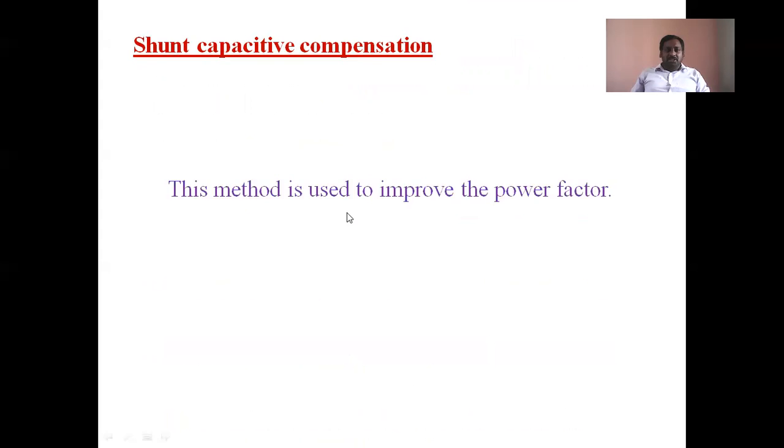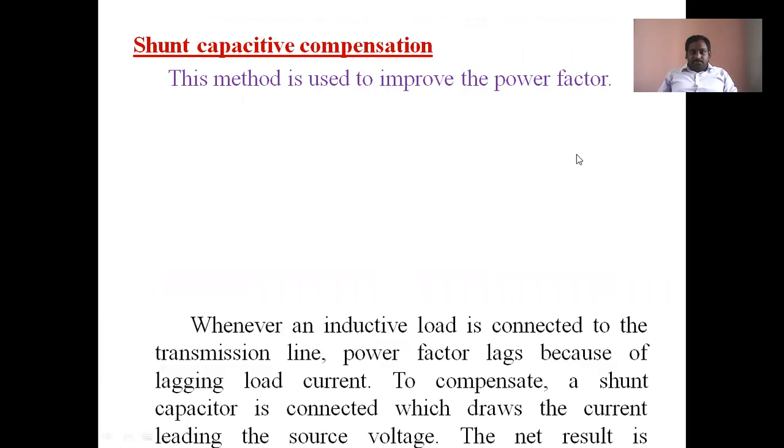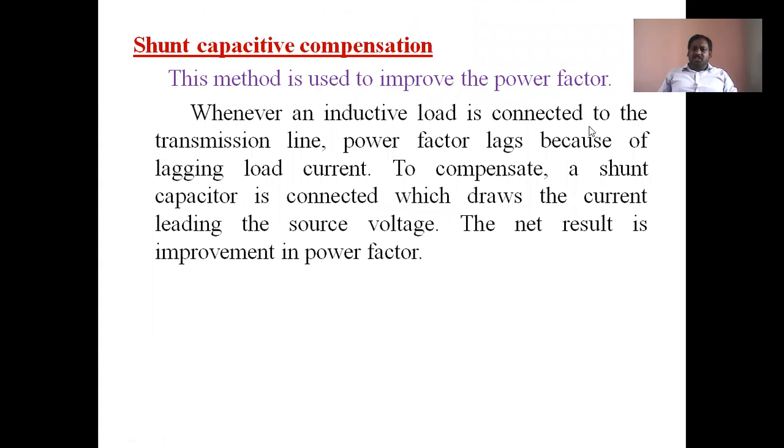So see here. Shunt capacitive compensation means this method is used to improve the power factor. Whenever an inductive load is connected to the transmission line, the power factor lags. Due to the inductor, the current lags the voltage by 90 degrees. That's why the nature of the system is lagging. Due to lagging, what happens? Power loss takes place.